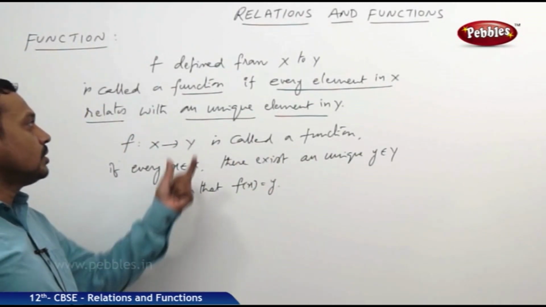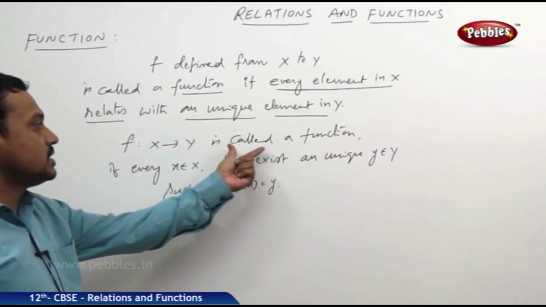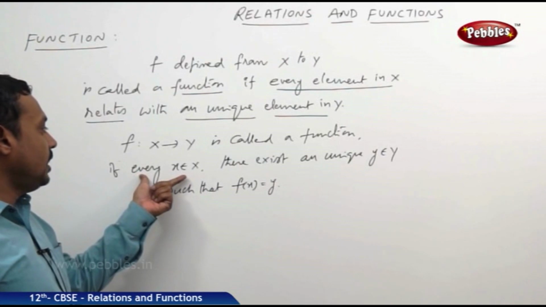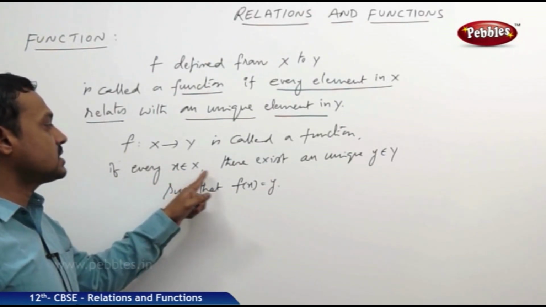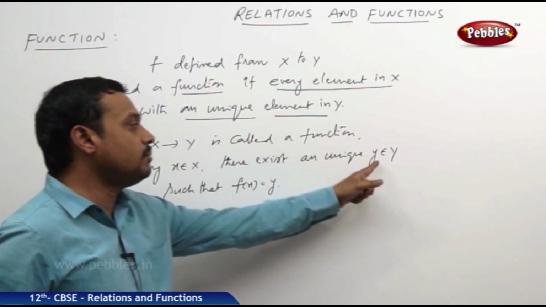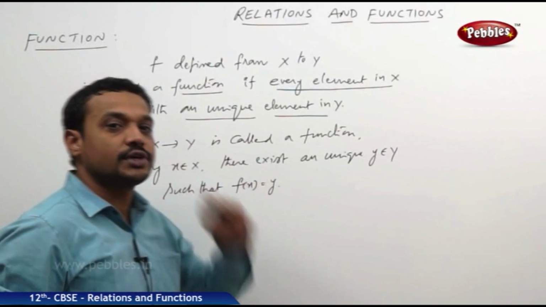Now this is also the same. Every relation defined from x to y is called a function. For every element x belongs to x, there exists some element y belongs to y uniquely such that f of x is equal to y.